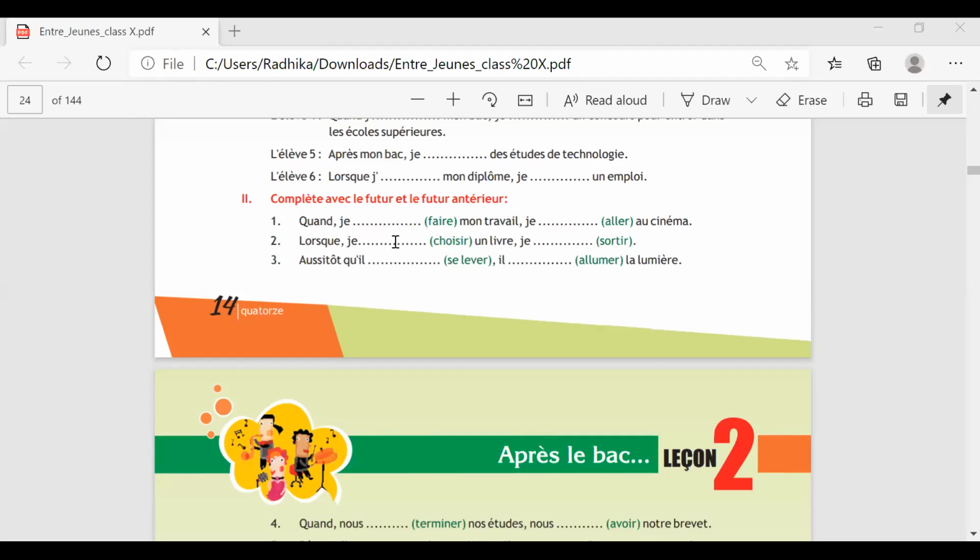If we translate it: when I would have finished my work, I will go to the cinema. Both verbs are in the future, in chronological order. So the first action coming in your sentence will be conjugated with future anterior, and the second part will be in future simple. Okay, so we will start writing.